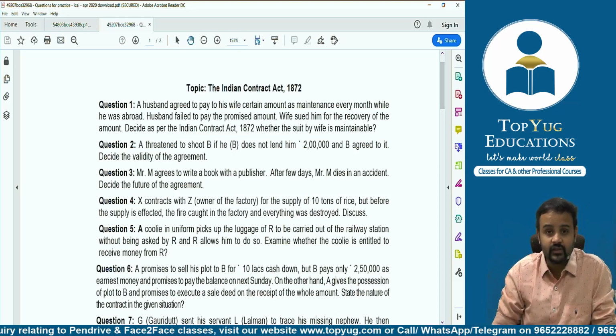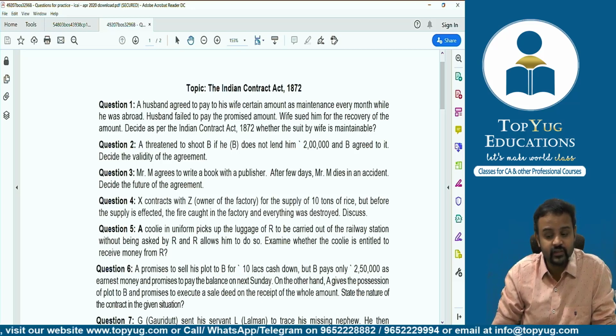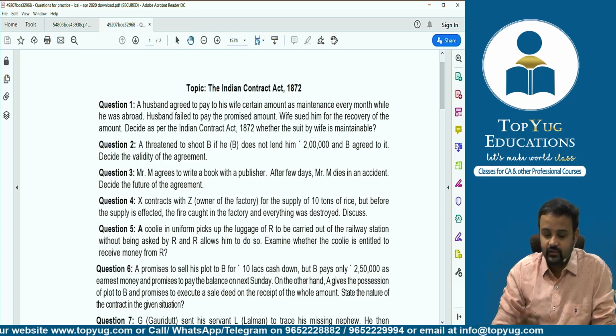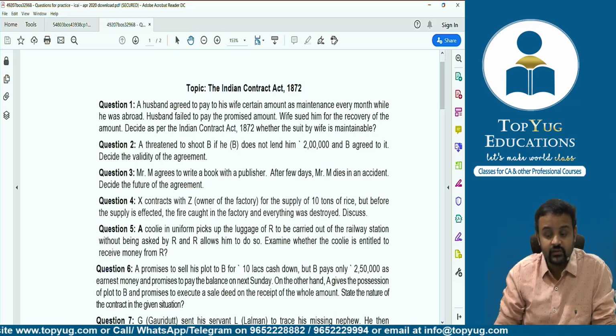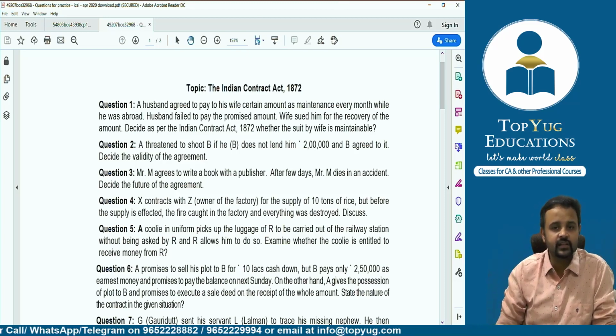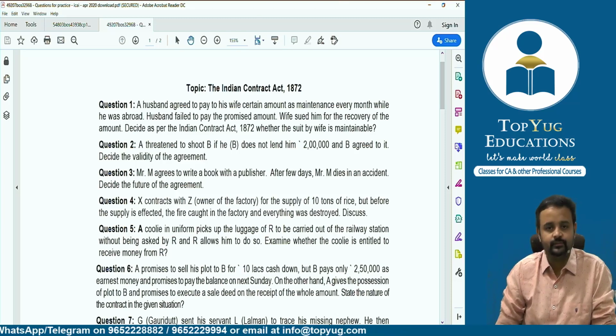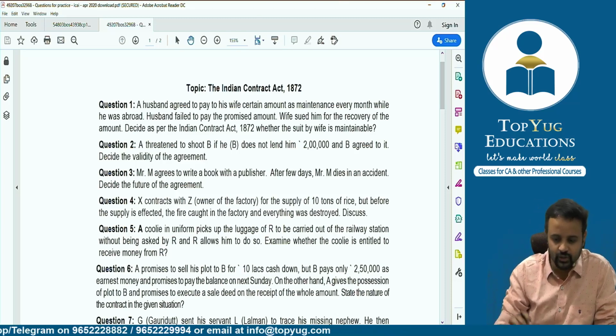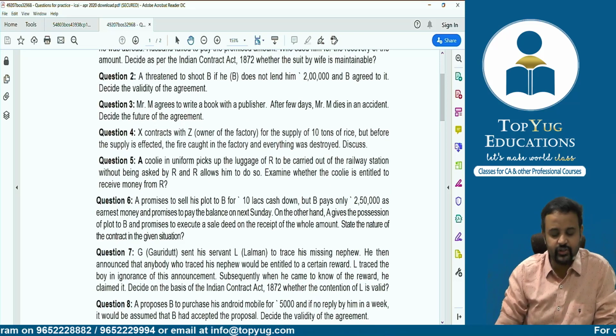This is the Balfour versus Balfour case, where we said this is a social agreement, right? The court held that it is a social agreement and hence it cannot be enforced in the court of law. So, whether the suit is maintainable, that means can the court continue with that case? The answer is no, it is not possible. Correct, guys? Okay.